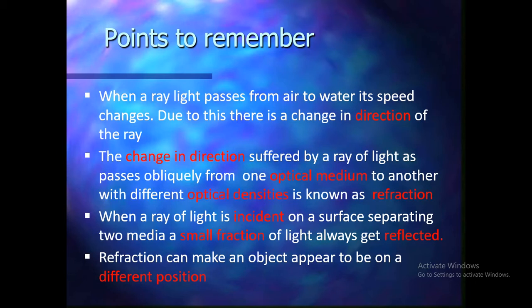Okay, it means when I am watching a fish or a piece of stone inside a fish tank, light from the object enters my eyes after changing its direction in the water, and as a result the position of the stone or fish is perceived differently.